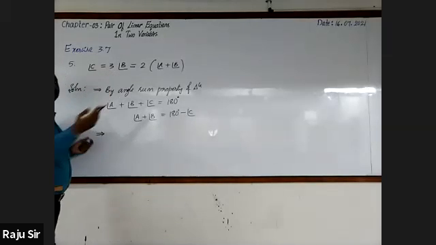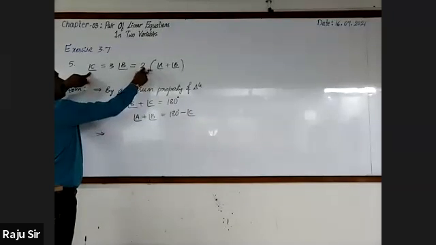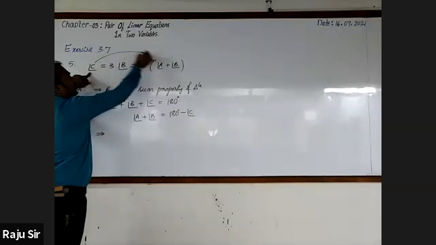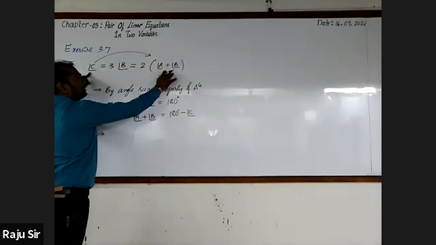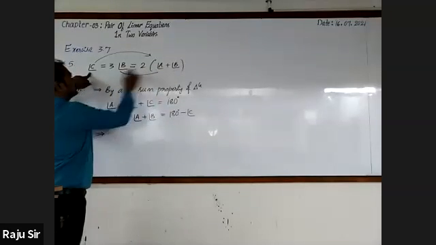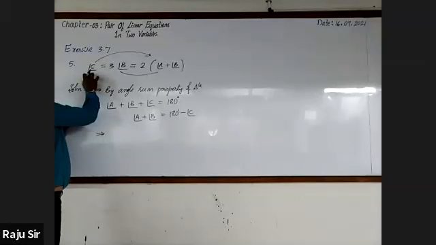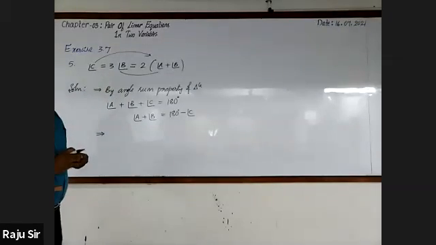As we know that there are 3 possible ways of taking the angles. One is angle C and 2 into angle A plus B. 3 times angle B is equal to this. Or else angle C and 3 times of angle B. So these are the possibilities.